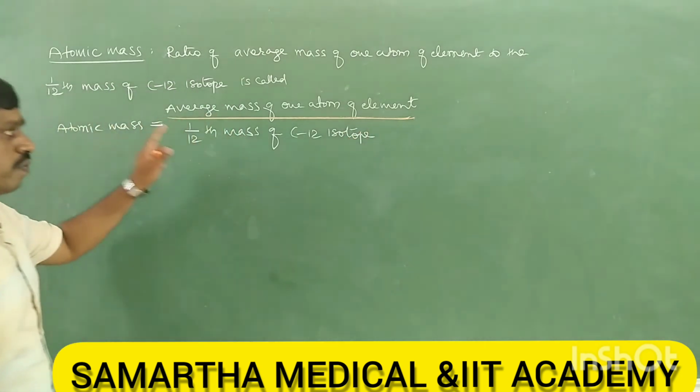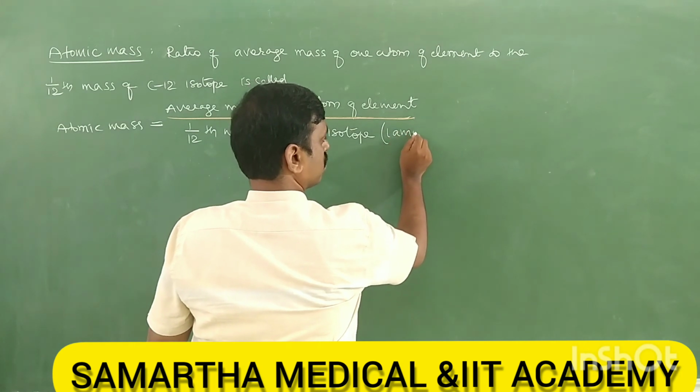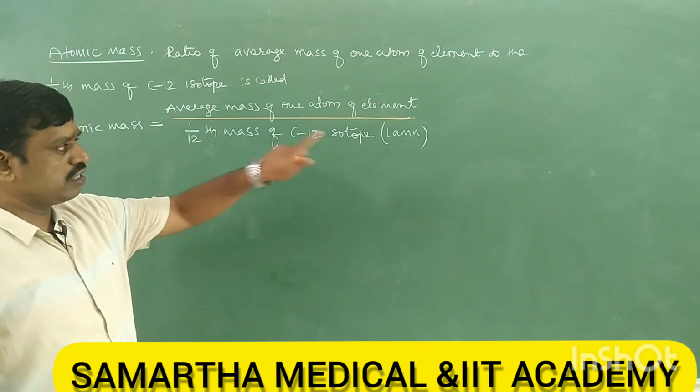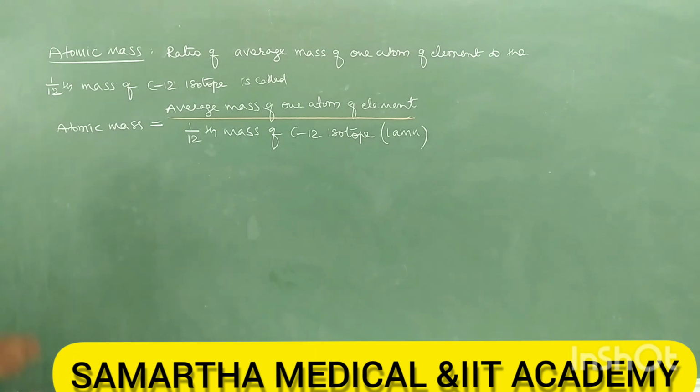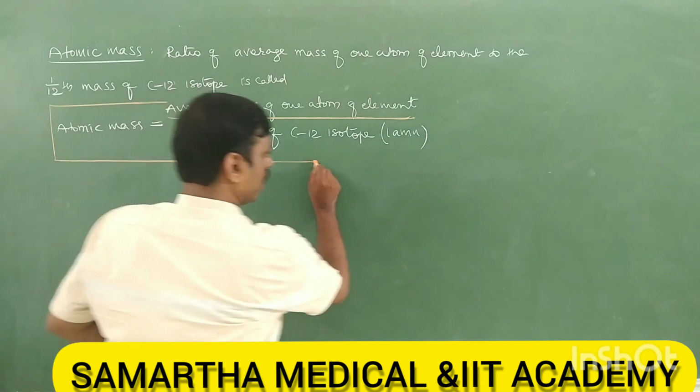But we know that 1/12th mass of carbon 12 is nothing but 1 AMU. So you can write in place of 1/12th mass of C12 it is equal to 1 AMU, called atomic mass, right? So this is the definition of atomic mass.